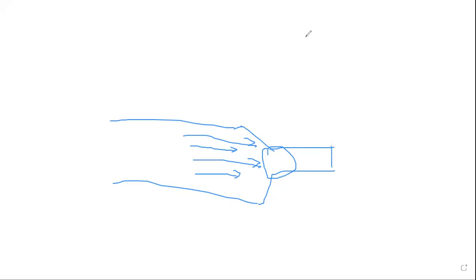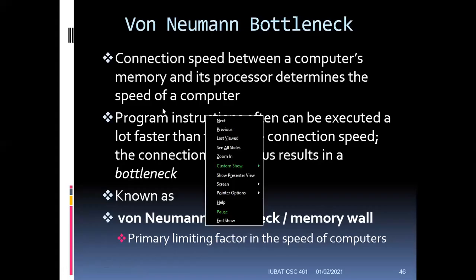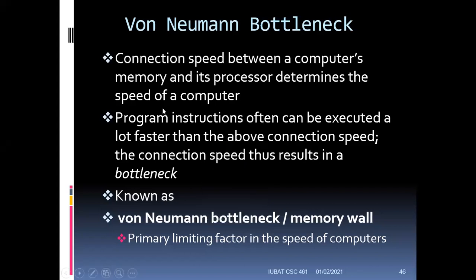So in the von Neumann architecture, we also face this bottleneck problem. The question is why? Because the CPU, the processor, can actually execute millions of instructions at the same time. The speed of the processor is very high. So whenever they're selling you a computer, they sell it in terms of processor speed. Whenever you go to buy a computer, they will say, this computer is very fast, you should buy this one and that one.